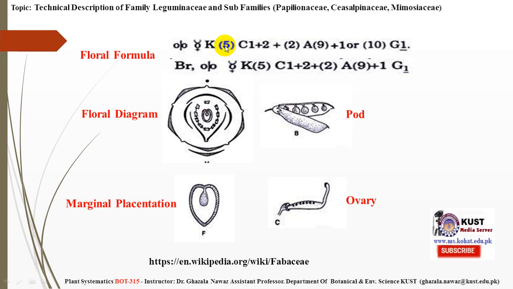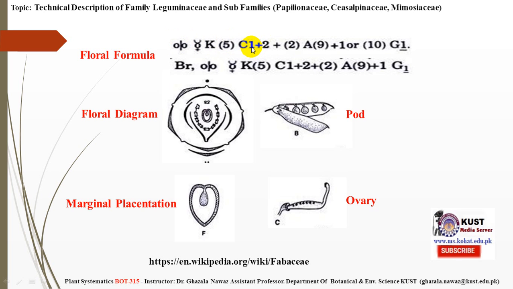This represents the floral formula, and the floral formula, if you recall, is the summary of all the characteristics of the flower. This sign, as you all know, is used for the zygomorphic condition, and this means bisexual, calyx 5 fused, corolla in three forms and three types.